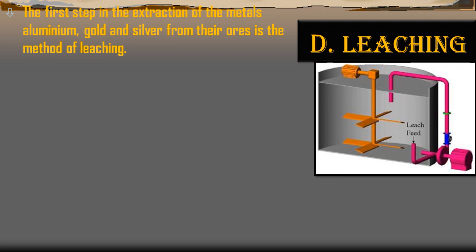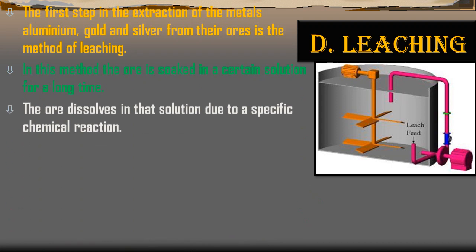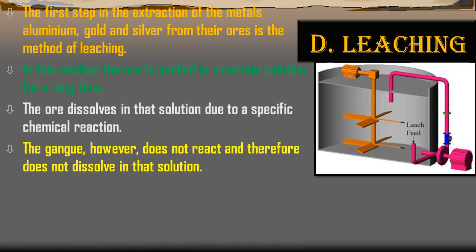In this method the ore is soaked in a certain solution for a long time, and the ore dissolves in that solution due to a specific chemical reaction, while the gangue does not react and therefore does not dissolve, so it can be separated. For example, the concentration of bauxite, the aluminium ore, is done by the leaching method.